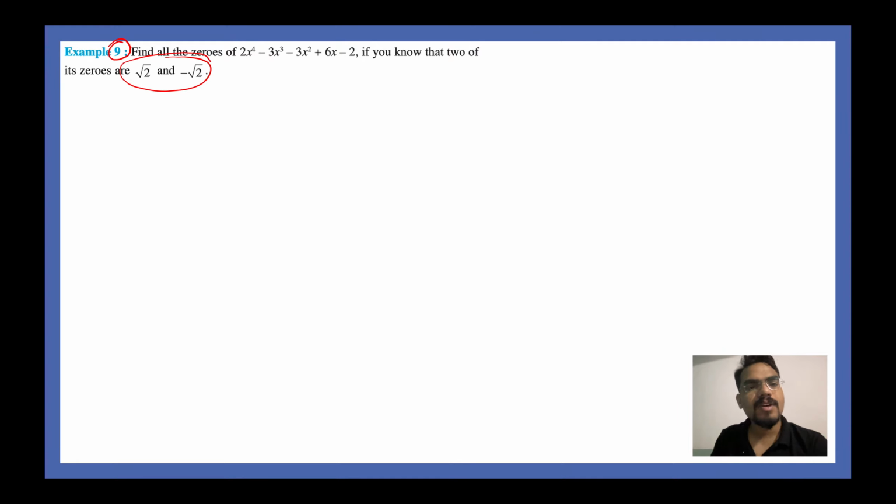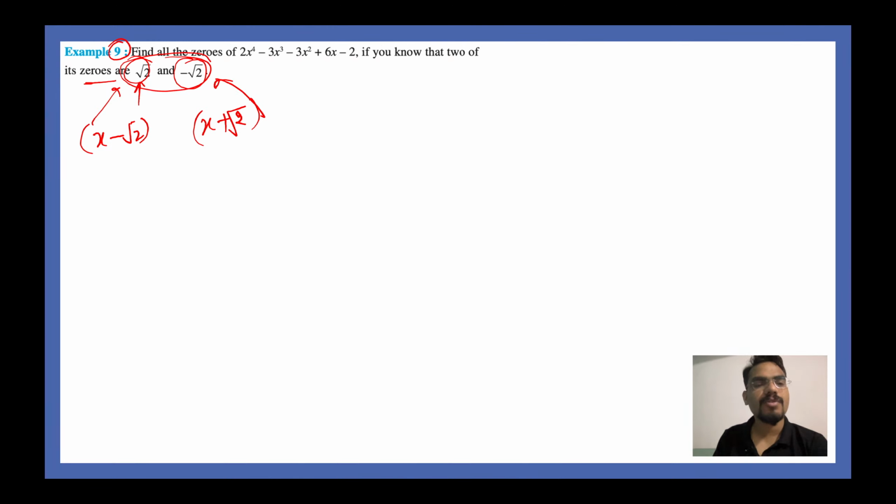Let's look at this. So he is saying that if the two zeros are under root 2 and minus root 2, then your factors will be x minus root 2 in this case and x plus root 2 in this case. How did I do that?